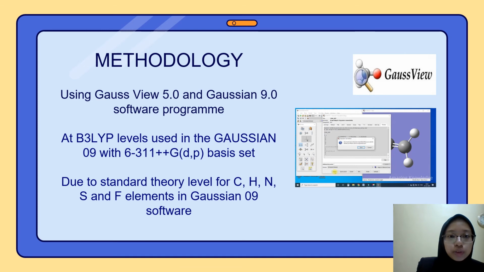For the method in this project, we will use GaussView 5.0 and Gaussian 09 software programs. We will use the B3LYP level in Gaussian 09 with 6-311++G(d,p) basis set. We use this level and basis set because it is the standard theory level for carbon, hydrogen, nitrogen, sulfur, and fluorine elements in Gaussian 09 software.